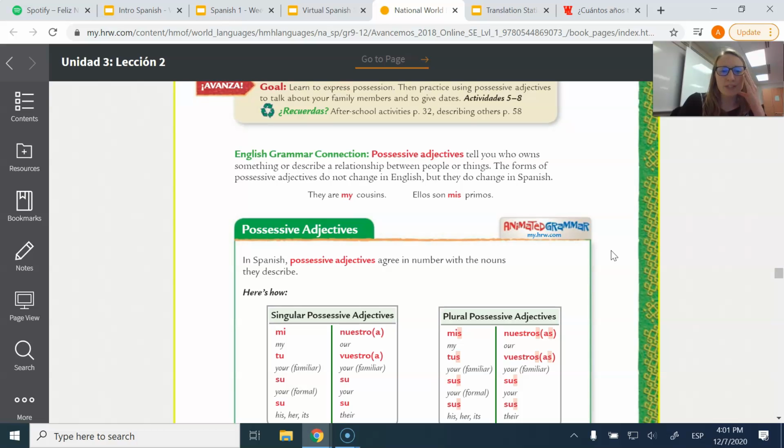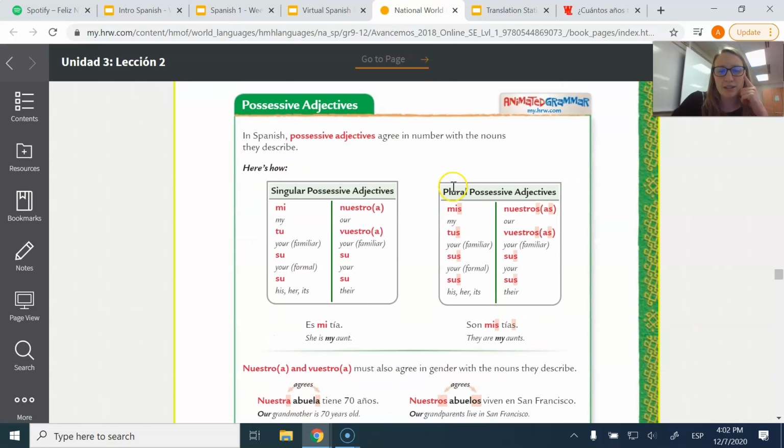The forms of the possessive adjectives do not change in English, but they do change in Spanish. So for example, I would say, this is my cousin, these are my cousins. Okay, so notice how my stays the same for singular or plural depending on who I'm talking about, but in Spanish that's not the same. I would say, ellos son mis primos. If I'm just talking about one guy, I would say, él es mi primo. So here's a huge thing to remember: you need to change your adjective based on what it is describing, okay? Not whose it is. So I'll try to hash that out a little bit in a second, but let's look at them.